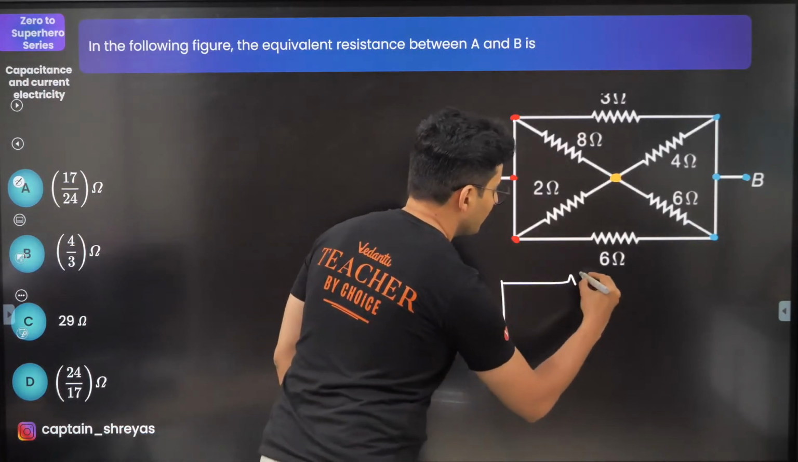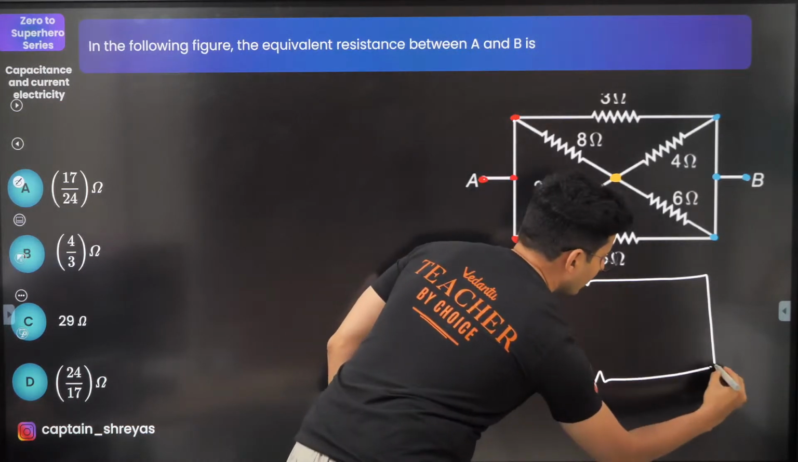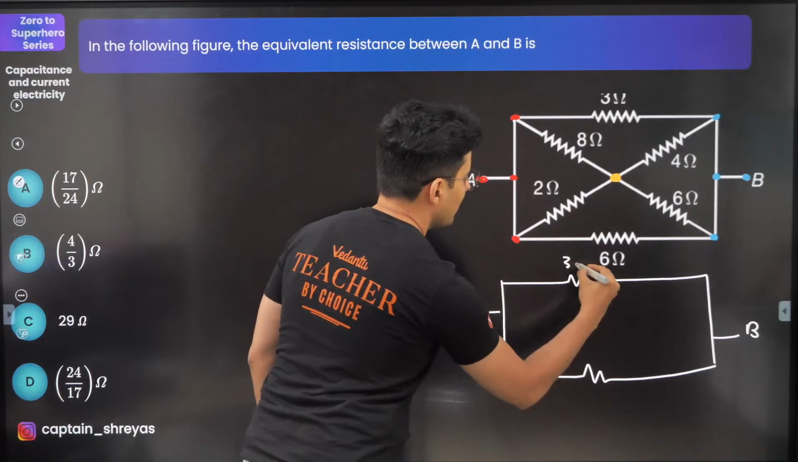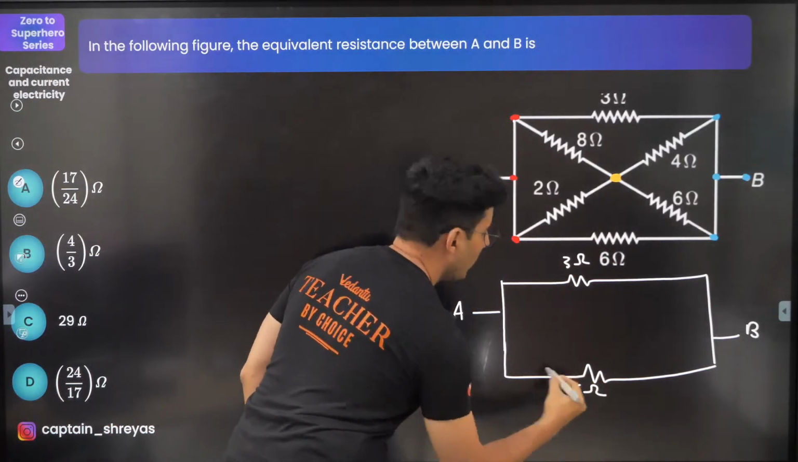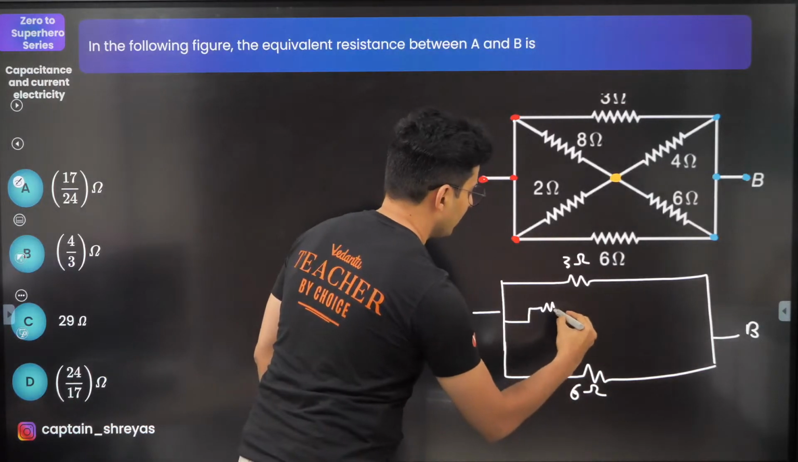So I'm just going to show something like this. The outermost resistors first. This is A, this is B, that is 3 ohm, this is 6 ohm. These two together, so probably like this.